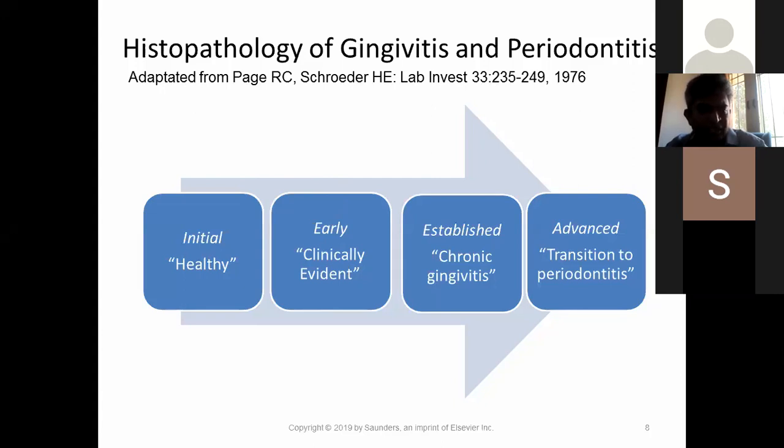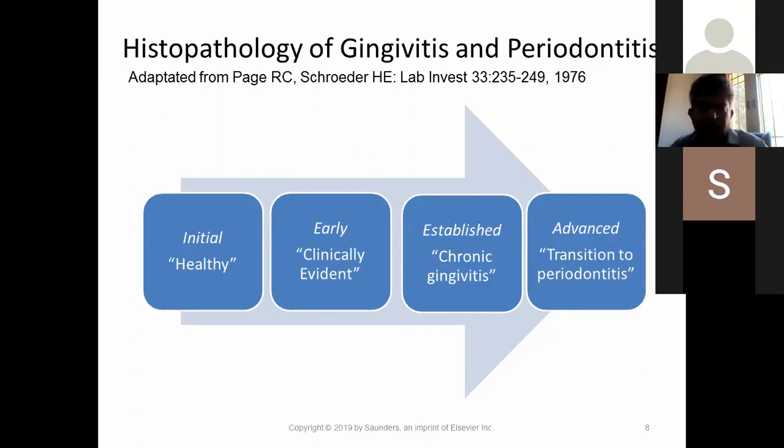So in the initial 2 to 4 days, you see a lot of neutrophils. In 4 to 7 days, you see a lot of lymphocytes. Then slowly this becomes established within 14 to 21 days, wherein a new type of cell comes, plasma cells invade the area. Then you have the advanced lesion, where the stage has crossed from gingivitis to affecting the periodontal status, that is the bone is affected, and that is called the advanced lesion. So gingivitis is classified into initial, early, established, advanced, right from day 2 after the plaque accumulation.